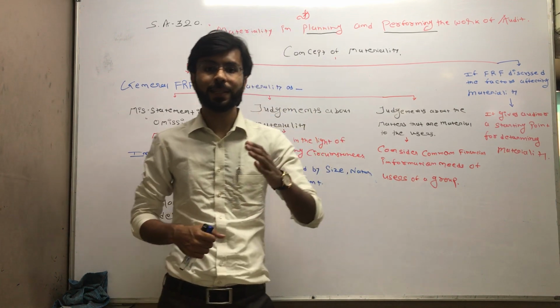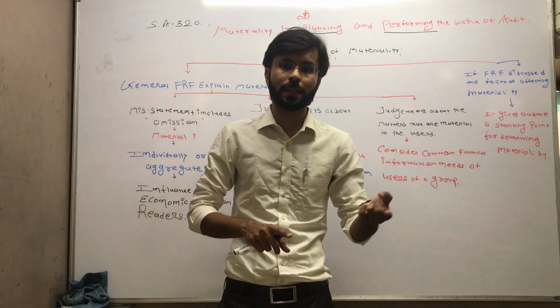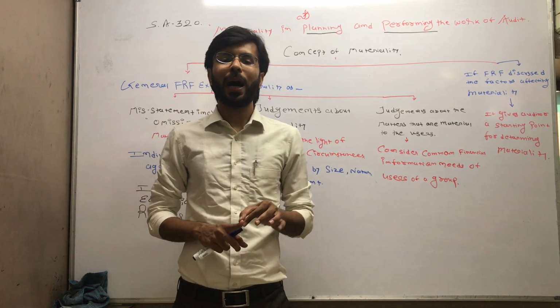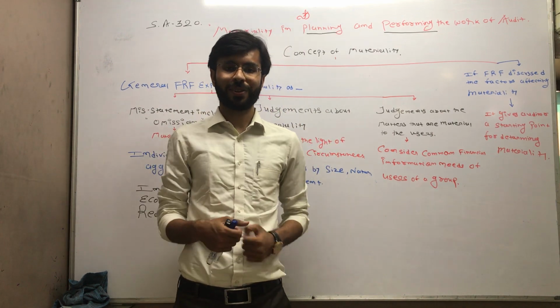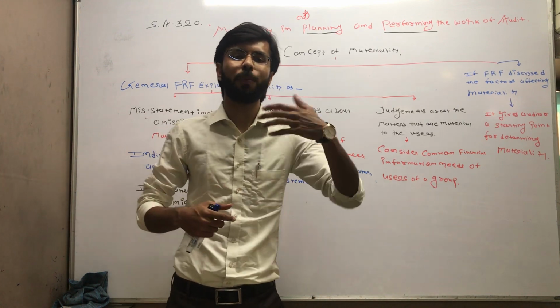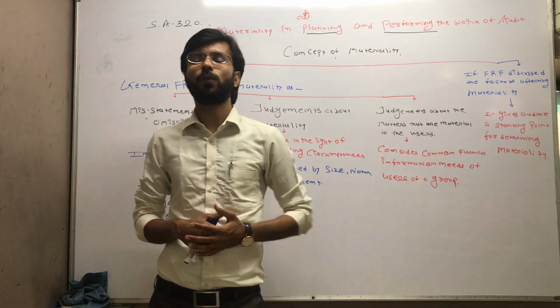Right? We will discuss why we are supposed to check the entity and its environment. We discussed yesterday. Now we are going to discuss how you can obtain the knowledge about the entity and the entity's environment. That we right now noted down.